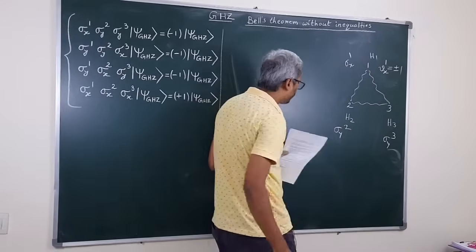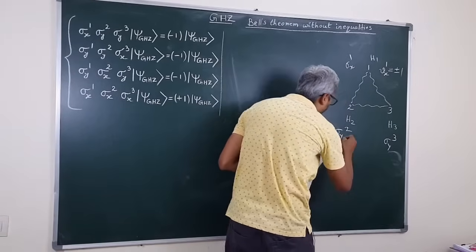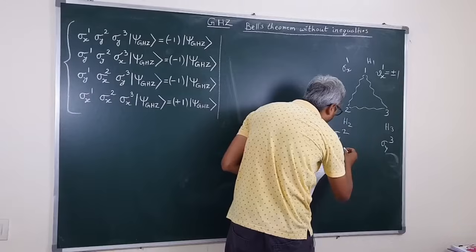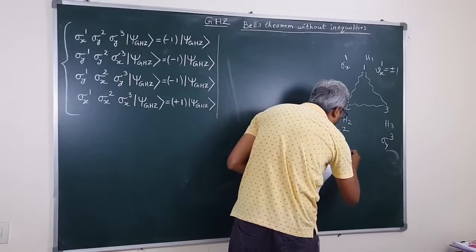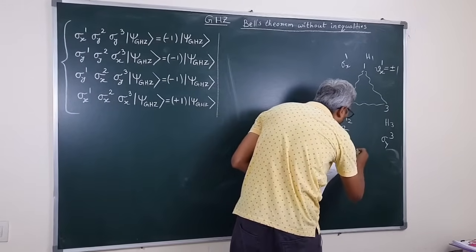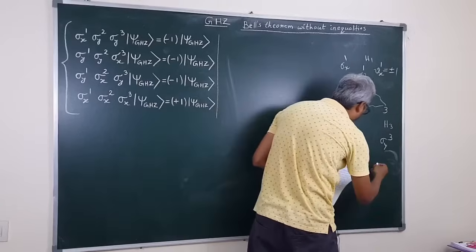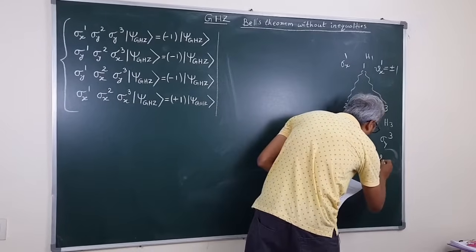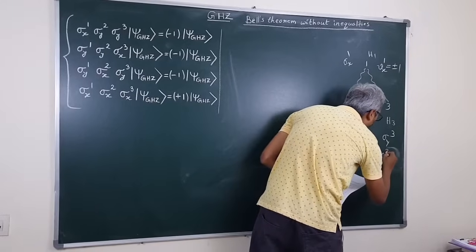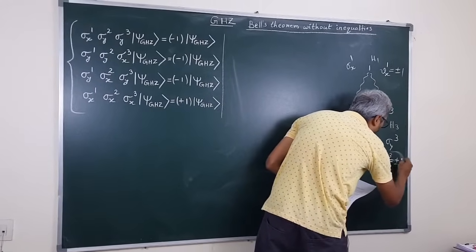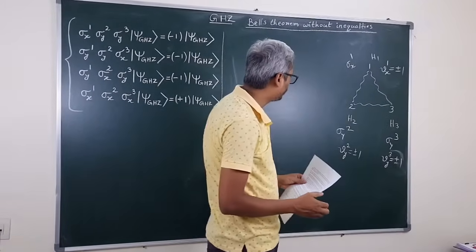For sigma y2 we assign the value vy2, which can also take values plus 1 or minus 1. For sigma y3 we assign the value vy3, which can also take the values plus 1 or minus 1.